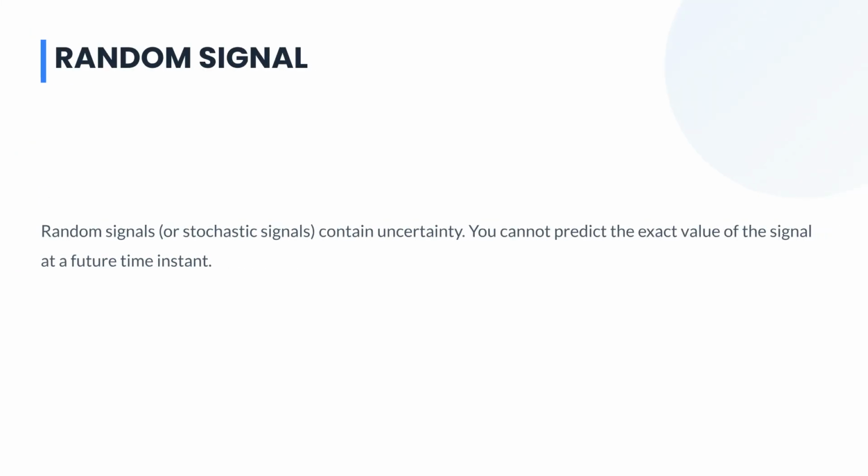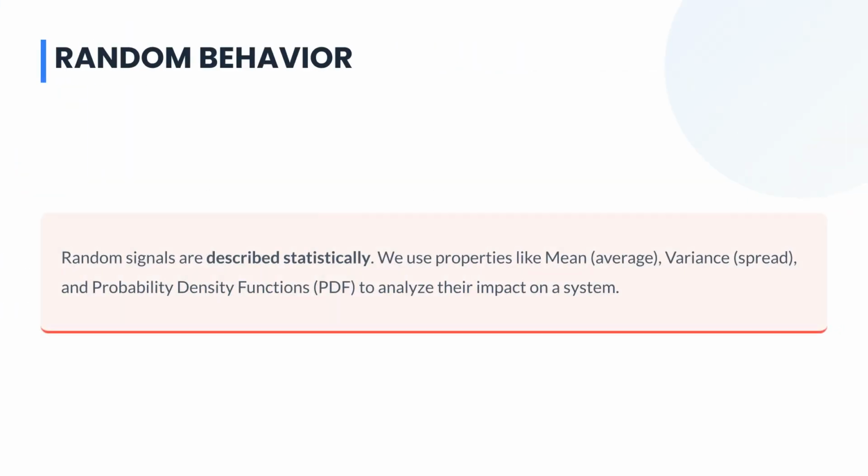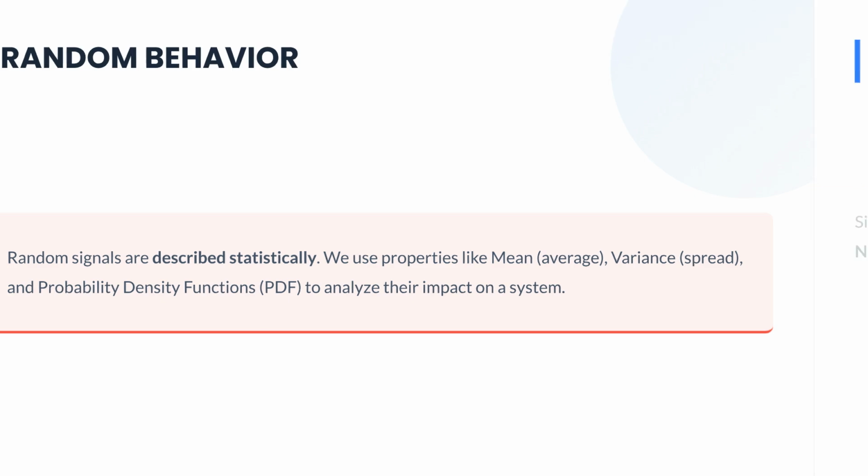If you know the formula and initial conditions, you can calculate the signal's value at any future time with certainty. Random or stochastic signals contain inherent uncertainty, making it impossible to predict their exact value. Examples include thermal noise in electronics or atmospheric interference affecting communication. Random signals are described statistically using properties such as mean, variance, and probability density functions. This analysis helps determine their impact on systems.